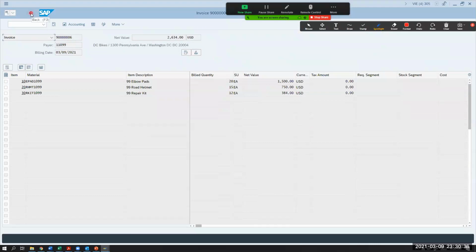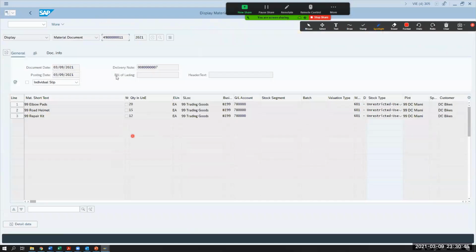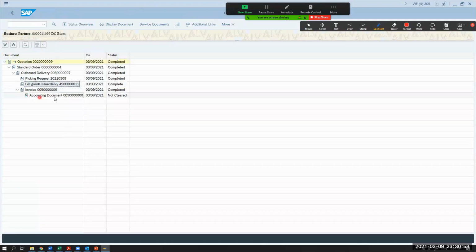Okay. And so I can do that for any one of my documents, right? If I want to look at my goods issue, I want to display the document, I can do that. And this is stuff that I created and I put in there, okay? And so I'm going to go back out. And what does it say for your account document? It's not cleared yet. Your account document is still not clear. So the invoice was generated, but your account document is not clear.